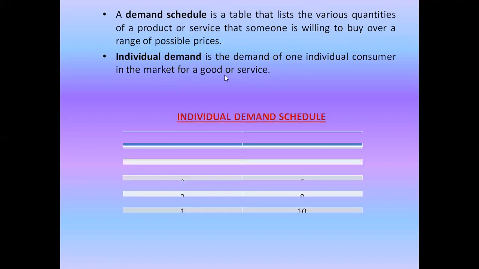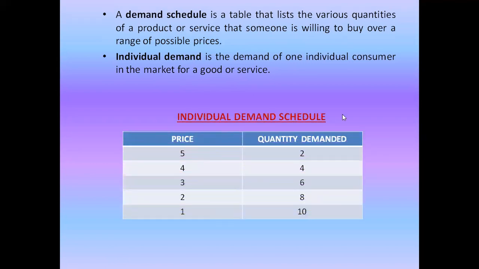Now let us see how we write the table. So this is an individual demand schedule table, because this is the demand schedule for one individual. When the price is 5, the quantity demanded is 2 units. When the price falls to 4, the quantity demanded increases to 4 units. So this is the individual demand schedule. We measure price and quantity demanded, and we express it in the form of a table.